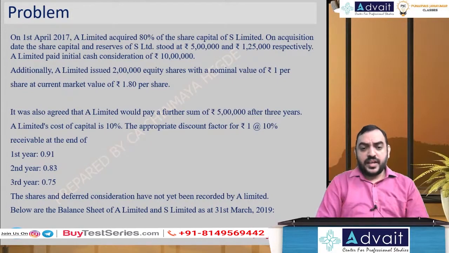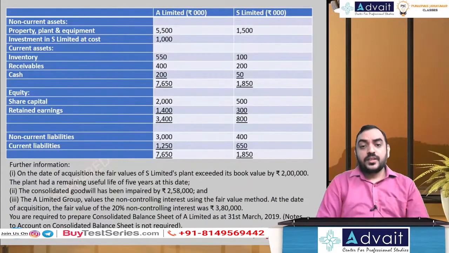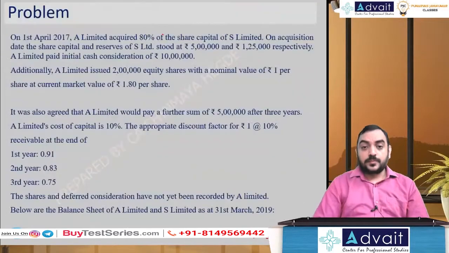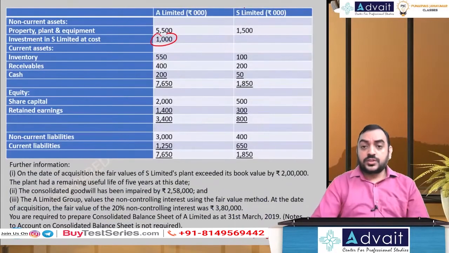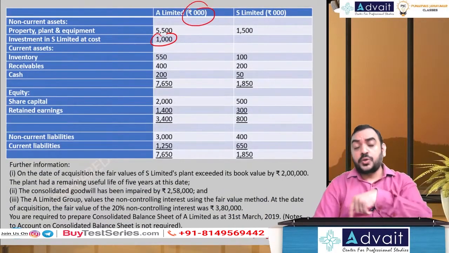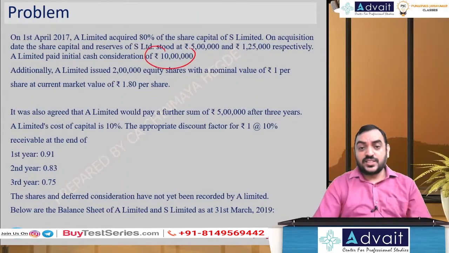The shares and deferred considerations have not yet been recorded by A Limited. Below are the balance sheets of A Limited and S Limited on 31st March 2019. A Limited's given non-current assets, plant property equipment, investments at cost. Investments they have given 1,000, which means 10 lakhs, which is cash consideration.